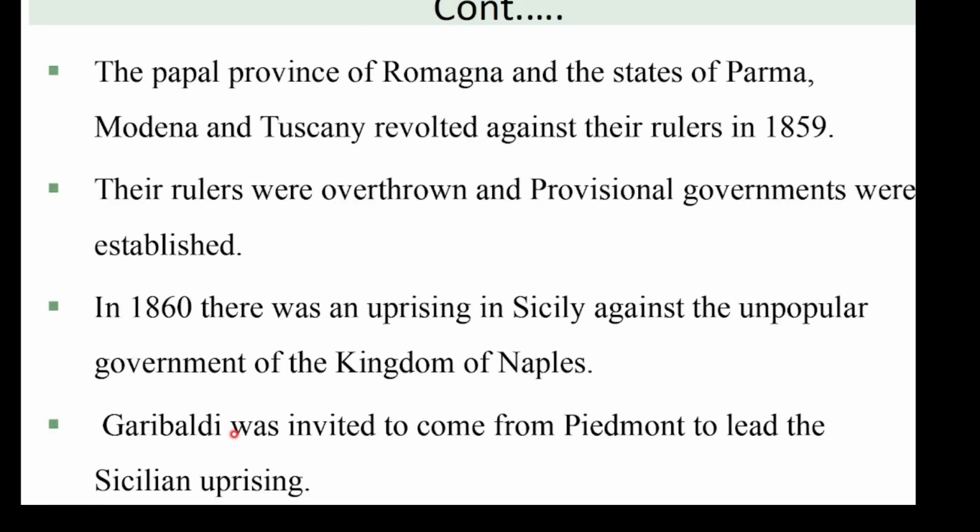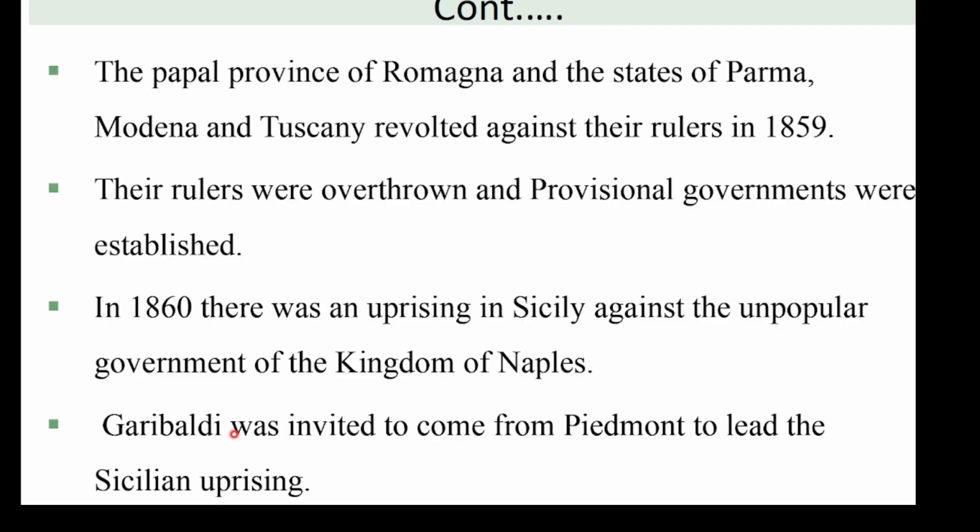The Papal province of Romagna and the states of Parma, Modena and Tuscany revolted against their rulers in 1859. 1859 was the year of revolution in Italy. They drove out the pro-Austrian rulers and united with Piedmont-Sardinia. Their rulers were overthrown and provisional governments were established.